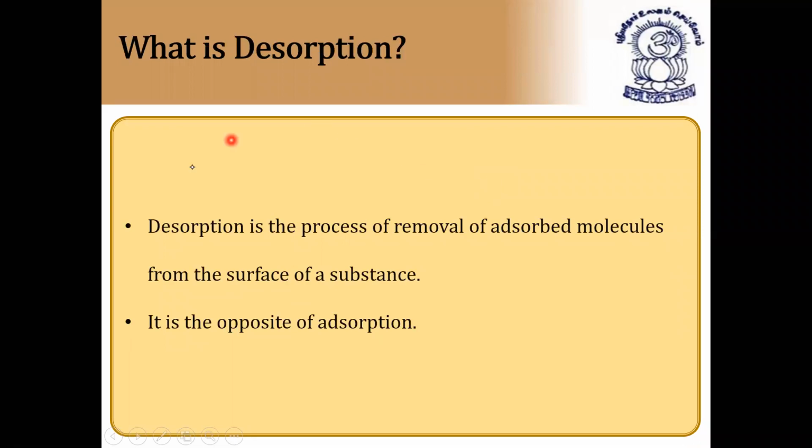What is desorption? Desorption is the process of removal of adsorbed molecules from the surface of a substance. It is opposite to adsorption. For example, hydrogen gas molecules are adsorbed on a palladium surface. Palladium is a clean palladium metal surface.